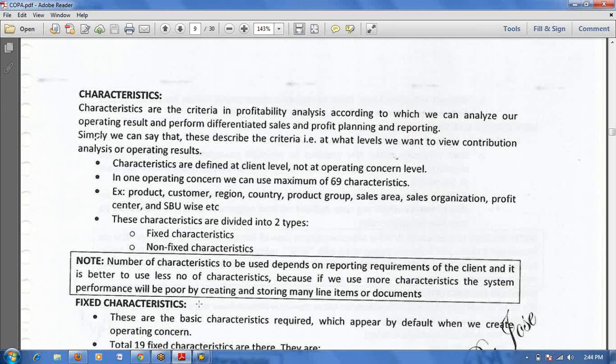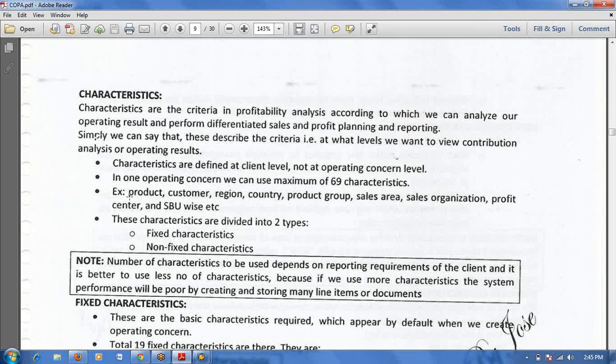As you mentioned, we can maintain a maximum of 69 characters, right? Yes, 69 is the maximum we can maintain. Suppose we want to track our material-wise profitability. And suppose our FG materials are of different types, more than 100 or 200. In that case, how will we do this feature characteristic? We have a limitation of only 69.